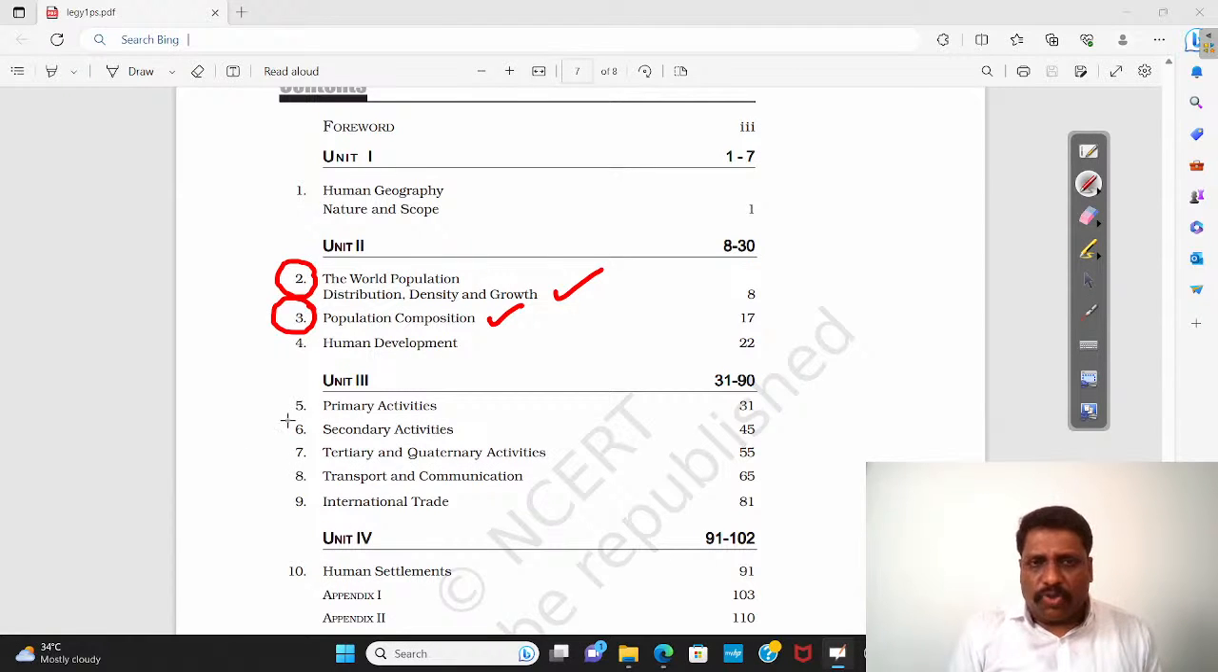Now here, when it comes to primary, secondary, and tertiary activities, at best what I should do, if you ask me, is know what exactly these activities are. Only that I have to take. What are the primary activities? What are the secondary activities? And what are the tertiary activities? Only that we have to understand.